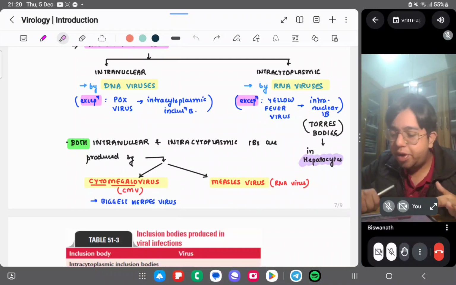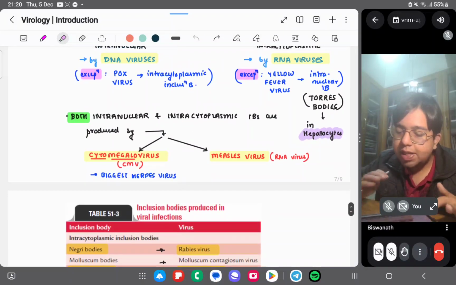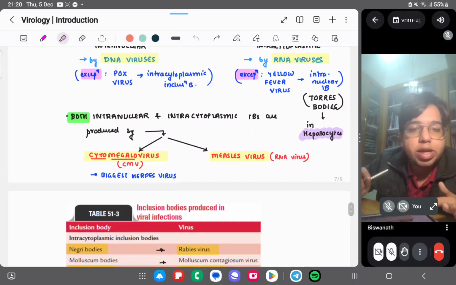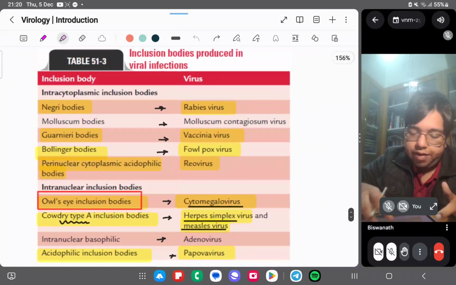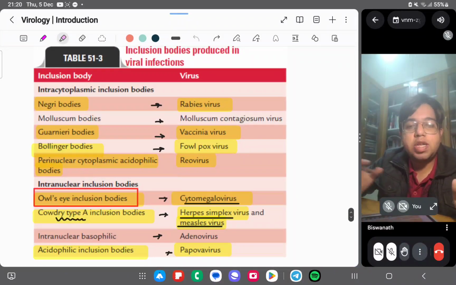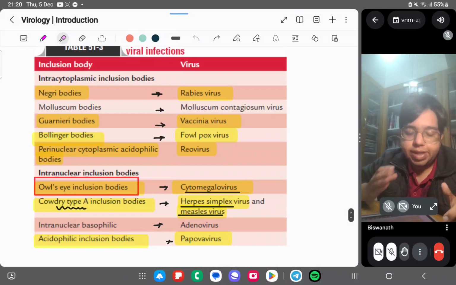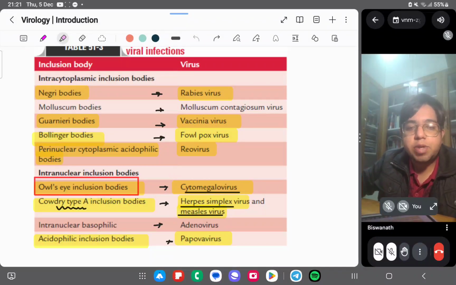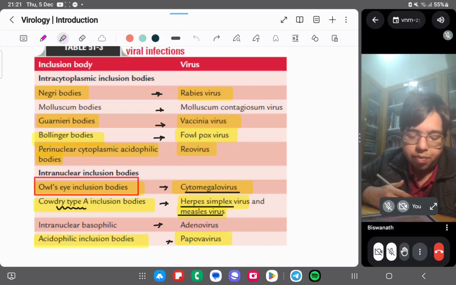Okay, this you have to remember. So what is the inclusion body of yellow fever virus? Known as Torres bodies. Okay, we have a list here of the inclusion bodies. Negri bodies are seen in rabies. Molluscum bodies, molluscum contagiosum virus. We'll look at the molluscum contagiosum virus in time.